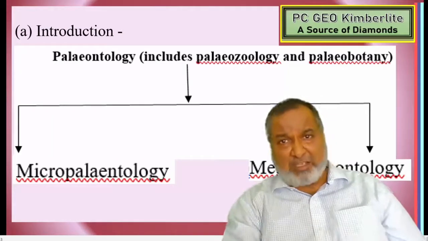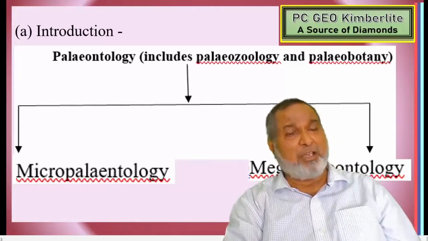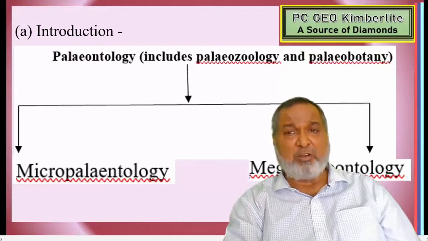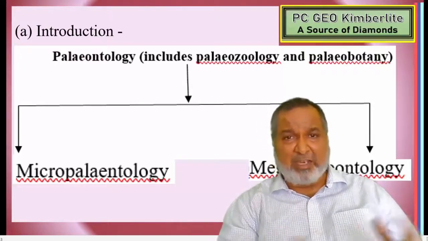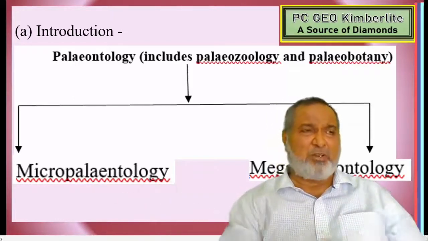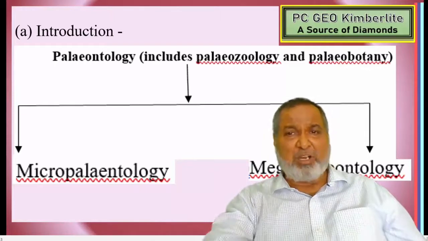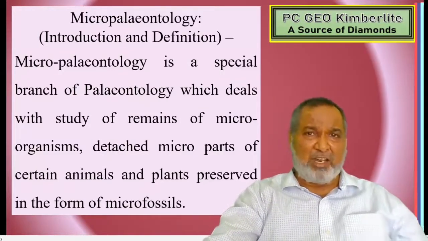The paleontology branch has now been divided broadly into two categories, mega and micro: megapaleontology as well as micropaleontology. In that we again have paleozoology and paleobotany. This is based on how you are going to evolve and what the important things are, and the branch has been divided on that basis.